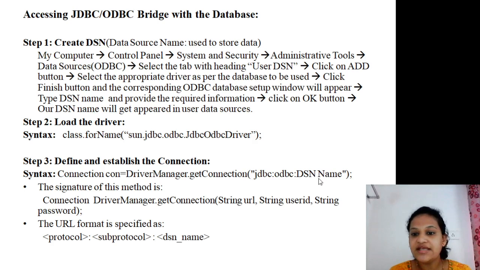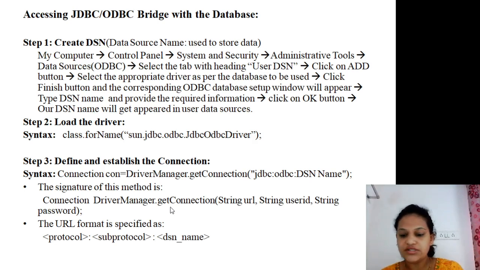But this syntax is applicable only when we use MS Access as a database, because here in the getConnection method I have passed only one argument, that is a string URL. But if I am using a database such as Oracle or SQL Server, then Oracle and SQL Server require their username and password. So the getConnection method involves how many parameters? 3 parameters. That means you have to pass the 3 arguments when we use Oracle or SQL Server as the database. Okay, is that clear?